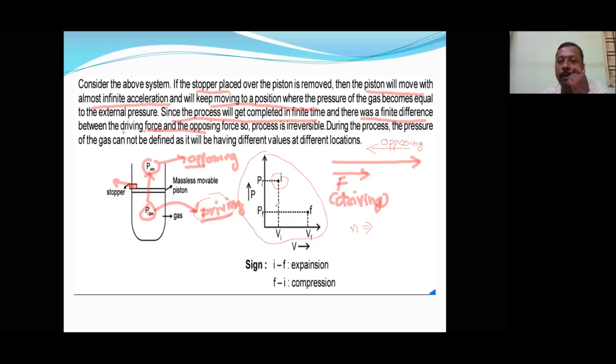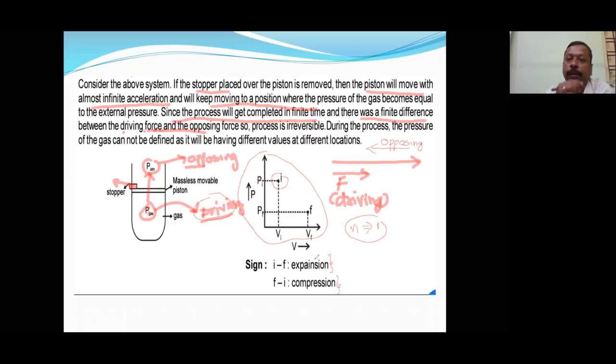But in the reversible process, the process was carried out very slowly, so we can comfortably calculate pressure and volume at any intermediate stage. Only one step is converted from initial to final. That's why here n is equal to 1. Now, is the n value understood? I to F, volume is increasing, therefore it is expansion. And F to I, volume will be decreasing, then it is called compression.